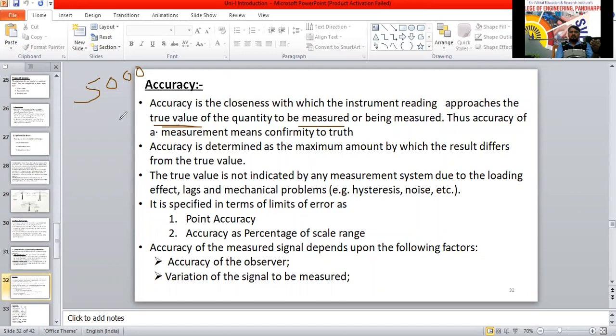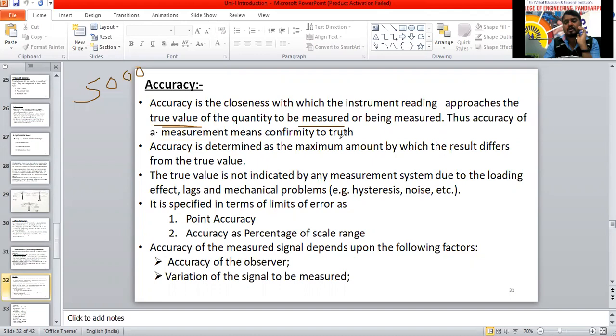So accuracy is the closeness with which the instrument reading approaches the true value of the quantity being measured. Thus, accuracy of a measurement means conformity to the truth. Conformity to the truth, we are going to call that here.